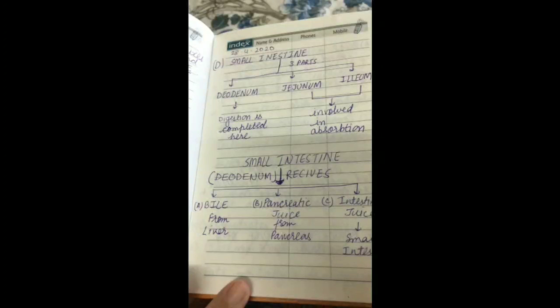Your small intestine is divided into three parts, that is duodenum, jejunum and ileum. We are going to study about duodenum. It is the most important part where the digestion is completed. Now the duodenum receives the secretions of all the glands, that is from the liver it receives bile, from the pancreas it receives pancreatic juice, from the intestine it receives the intestinal juice.